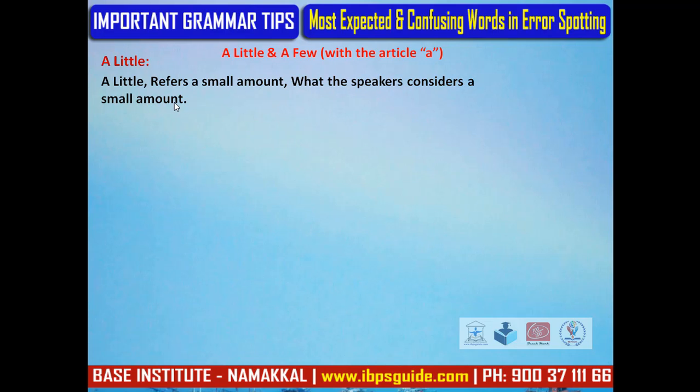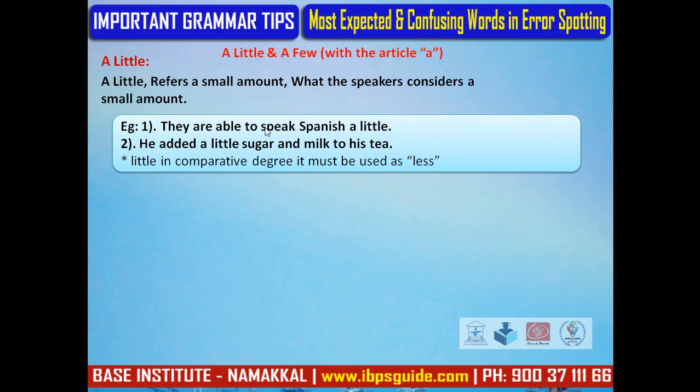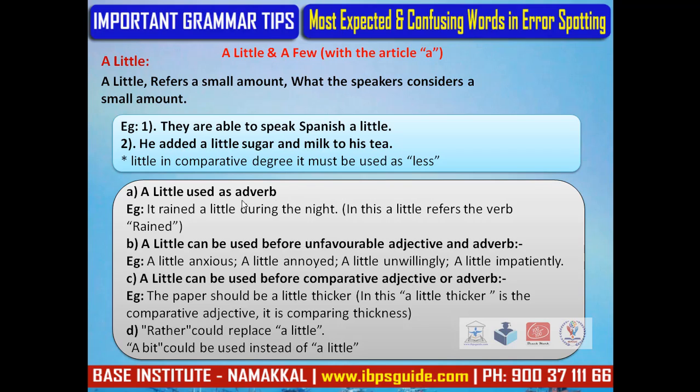Example, they are able to speak Spanish a little. One more example, he added a little sugar and milk to his tea. Little, when it is used in the comparative degree, must be used as less. A little can be used as an adverb. Example, it rained a little during the night. In this, a little refers to the verb rained. So, a little is an adverb.